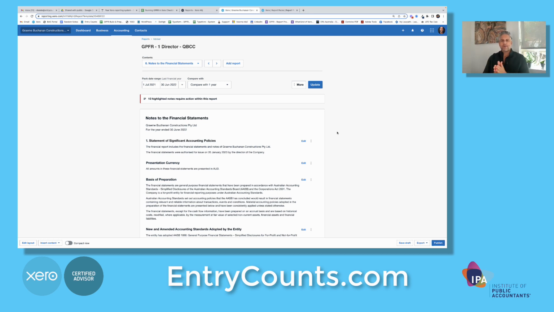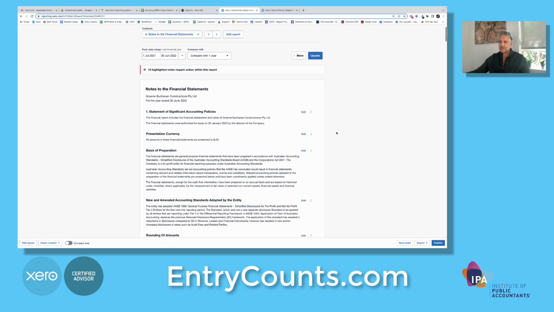Okay, so the template we have built you is, we've tried to make it comprehensive enough to meet multiple scenarios, but it will never be perfect. We didn't build you 100 templates because that's very difficult for us to do and it's not very cost effective for you. So we've given you enough templates to be able to manage this as best we can.